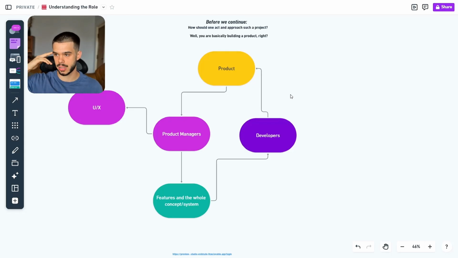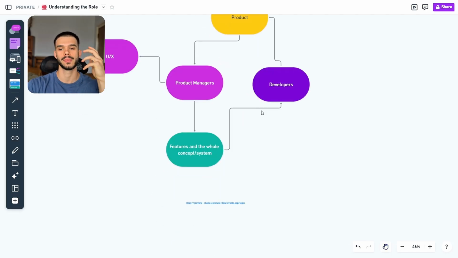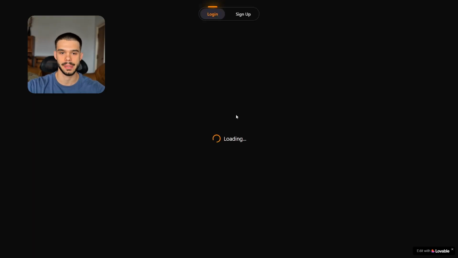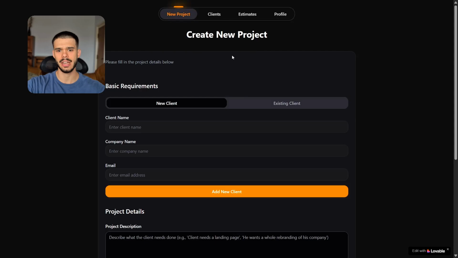This was the process that I had when it came to having the idea, sketching the systems, and then getting to building everything. So now let me walk you through the app itself, how it looks right now when I ended everything, it actually works, and how I came up to all of these results. So here is Estymates. This is the app that I've built with Lovable. It looks a little bit like this.